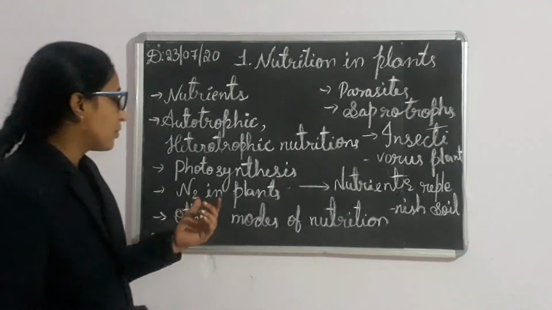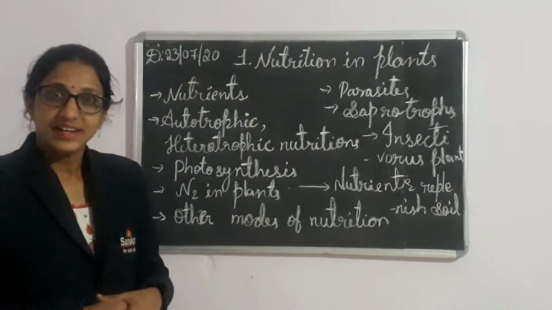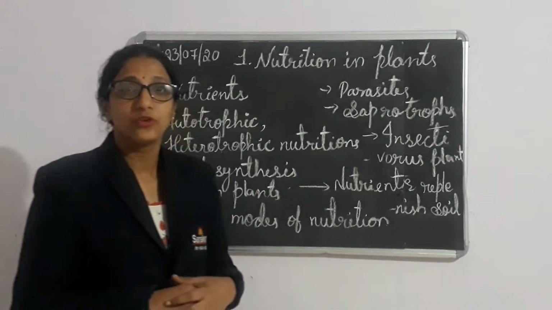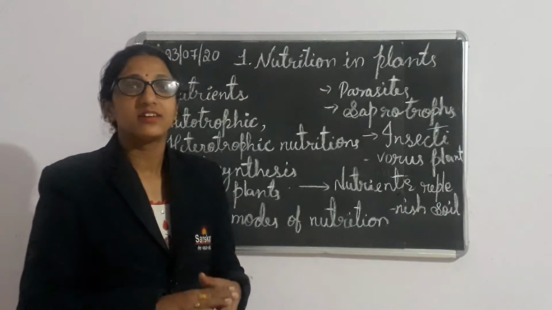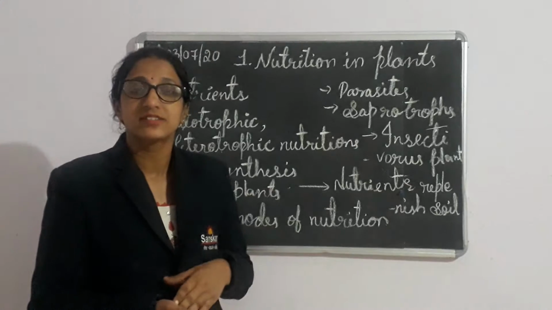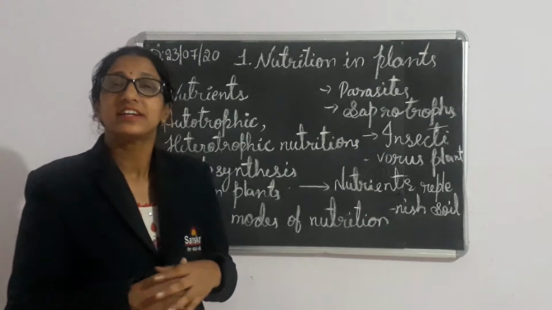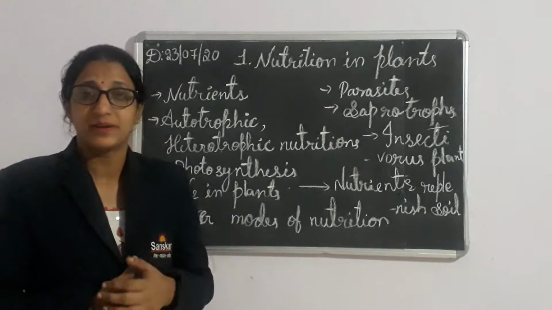A few organisms depend on insects. For example, a few plants which are green in color still depend on insects. They are insectivorous plants, and the best example is the pitcher plant. It is green in color, but it depends on insects.